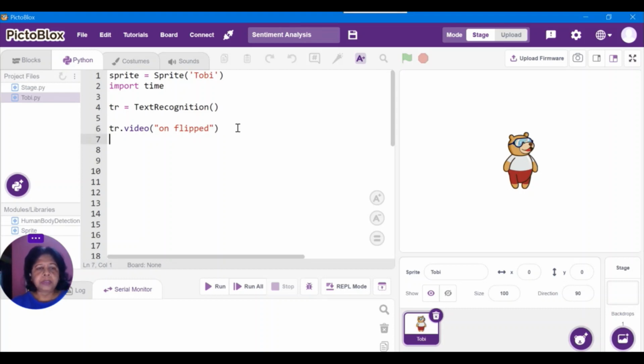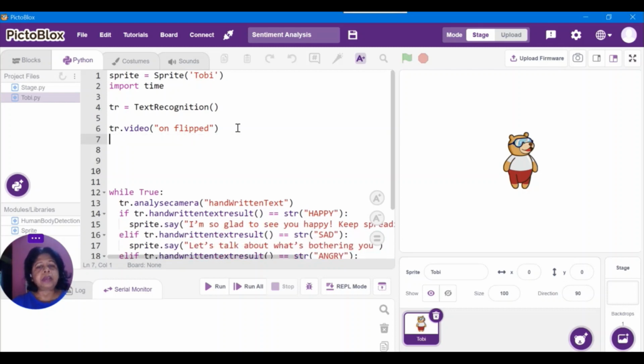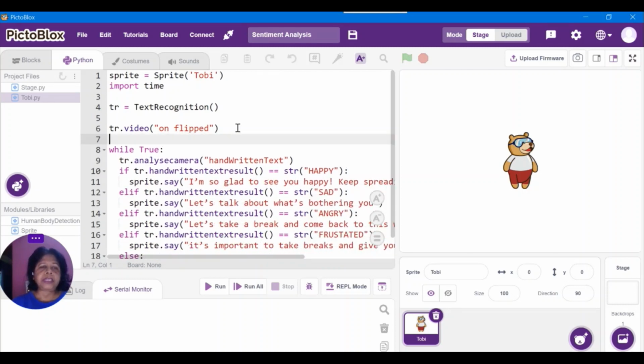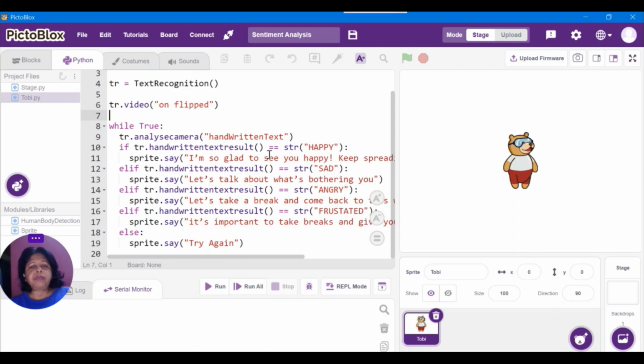Now, I'm checking if I show the text as sad, happy, angry, or frustrated, some information will appear on the screen. I have already written this code. While true, I'm continuously analyzing my camera, and within the brackets, in double quotes, I have written handwritten text. So if the handwritten text is happy, I'm printing something. If it is sad, angry, or frustrated, I print a message, and if it is not recognizing anything, it says try again.